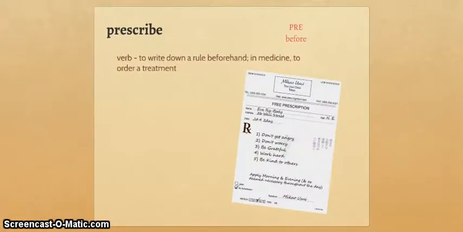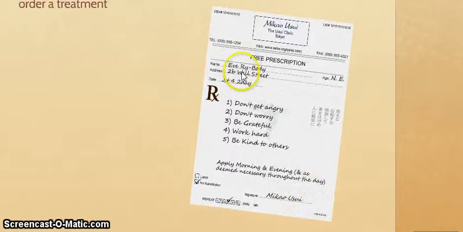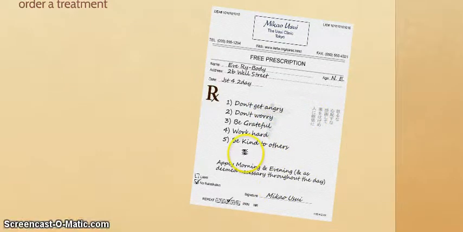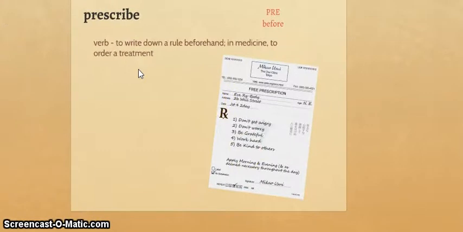Prescribe, from the roots pre meaning before and scrib meaning to write down a rule beforehand, or in medicine to order treatment. So here's my favorite prescription. For everybody, right? Just for today. Don't get angry, don't worry, but be grateful, work hard, be kind to others. Apply morning and evening as deemed necessary throughout the day. It's kind of a silly prescription, I know. But essentially, it's a treatment ordered. So anytime you go to the doctor and they give you a prescription, right, they've written down what you need to take. It's your ordered treatment.